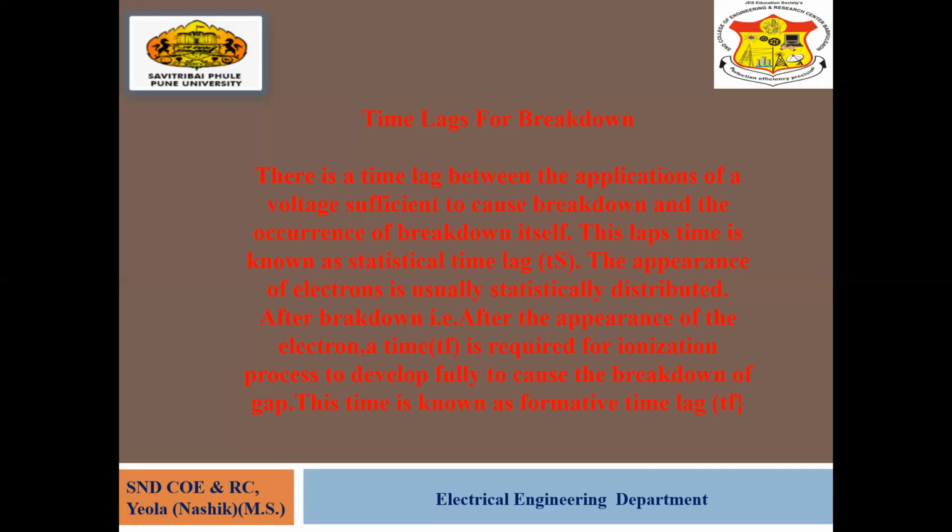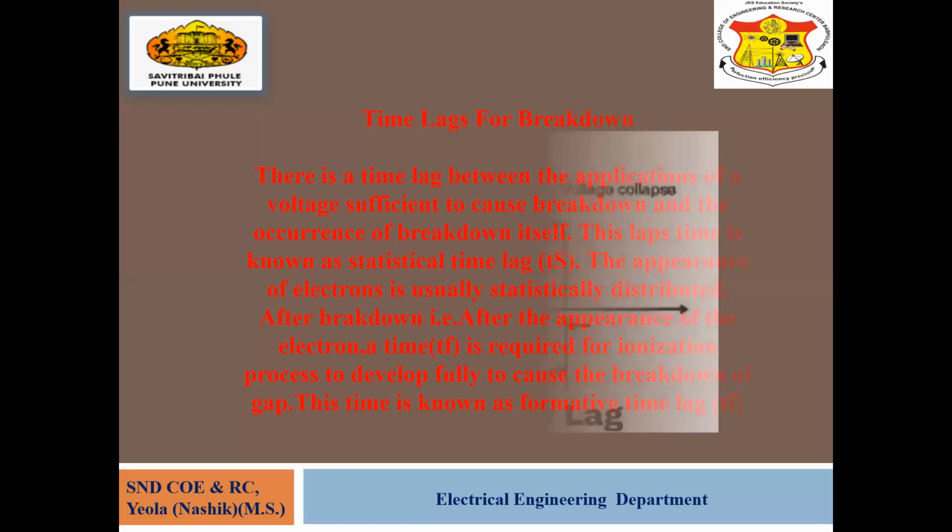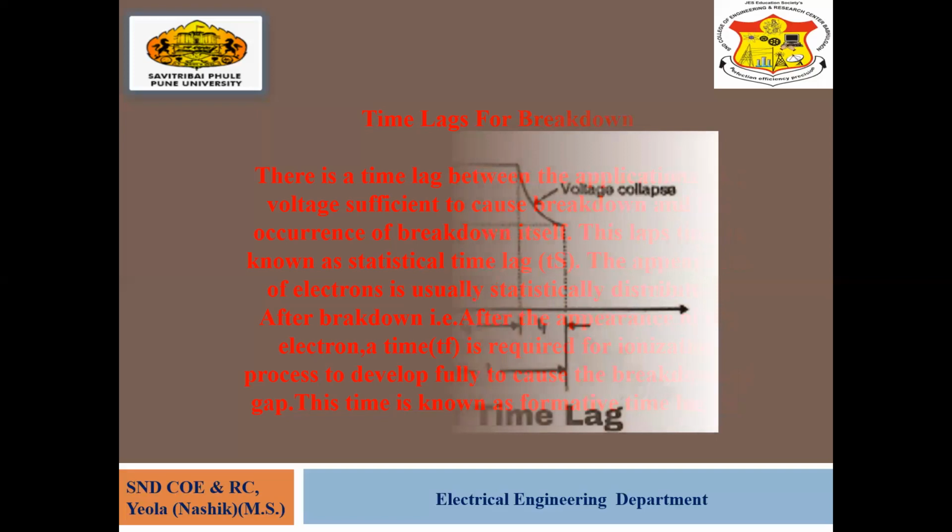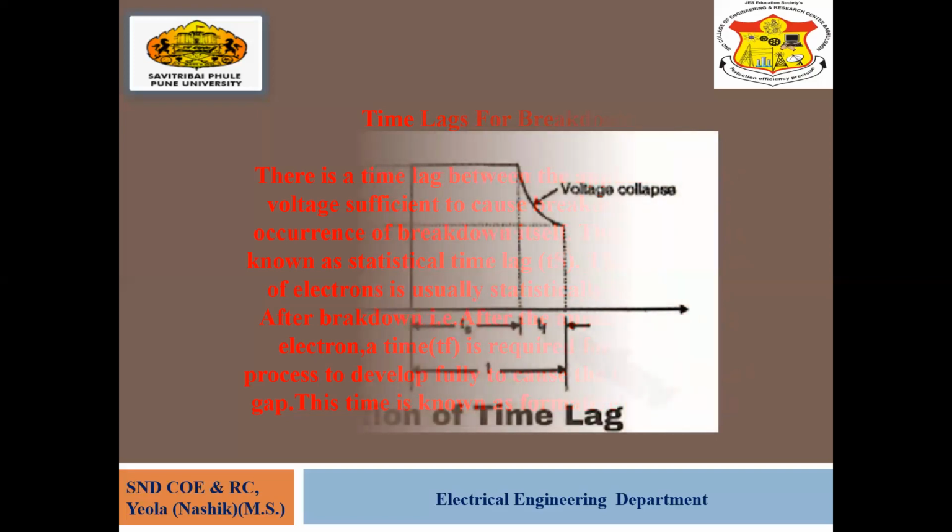The statistical time lag means that the voltage we have applied is sufficient to cause the breakdown, but just because I have applied the voltage, it does not mean the breakdown will occur at the same time. It will take a certain time. That time is called the lapse time, and it is known as the statistical time lag. Now next, see the diagram.